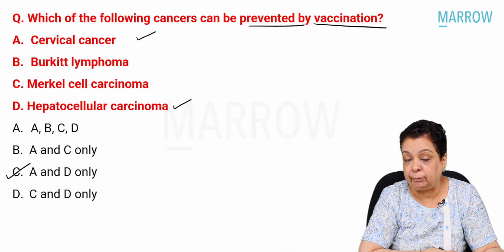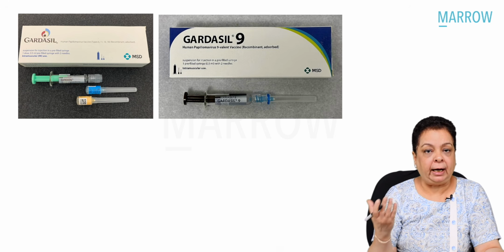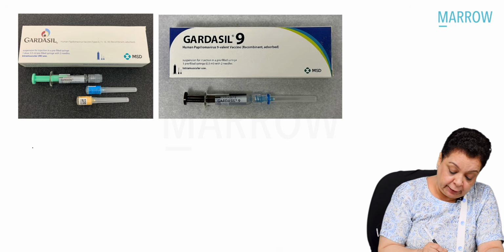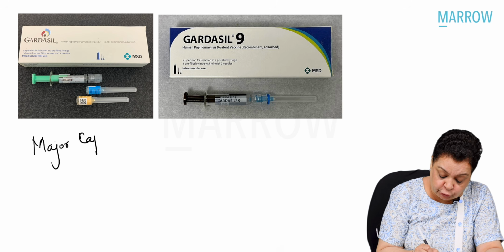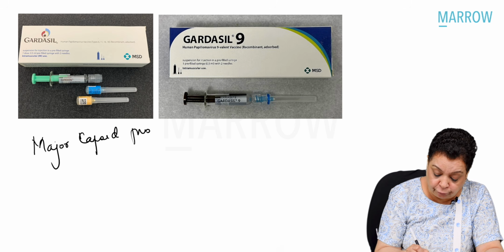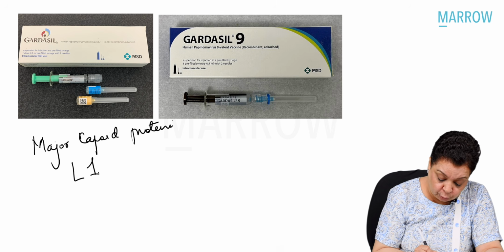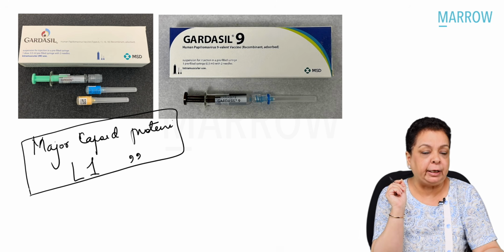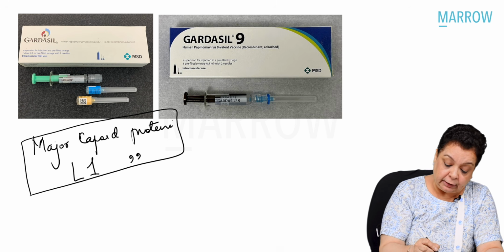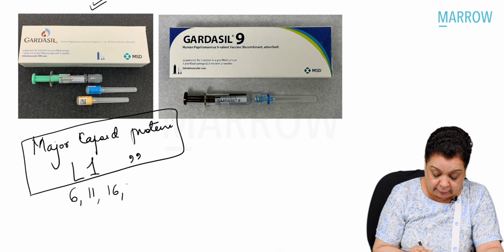which is marketed by the name of Gardasil. Okay. So Gardasil, earlier we had the quadrivalent vaccine, which contained the major capsid protein. Remember, this is a very commonly asked question, major capsid protein of human papilloma viruses. What is the name of this? L1 protein. Major capsid protein, which is synthesized by recombinant techniques, and the Gardasil one, the quadrivalent one, contained the L1 protein of 6, 11, 16, and 18.